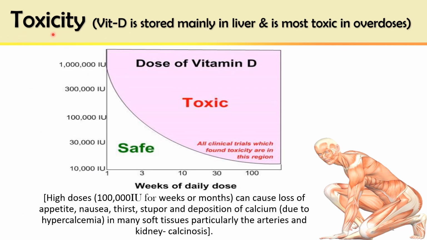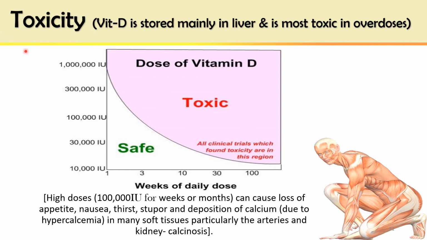Toxicity. The vitamins are non-toxic, especially all water-soluble vitamins. They are not stored and they are not toxic, except pyridoxine, that is vitamin B6, which is slightly toxic. While the fat-soluble vitamins may be toxic because they are deposited and stored in the body.